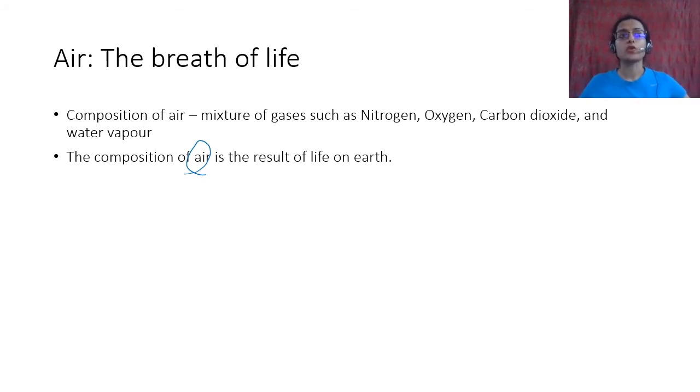And then actually oxygen levels have also reduced, because around the time of the dinosaurs, like the Triassic, Jurassic, the amount of oxygen in air was about 30%, and now it is only 21%. And this happened even before the industrial revolution, right? We'll talk about the industrial revolution later on.